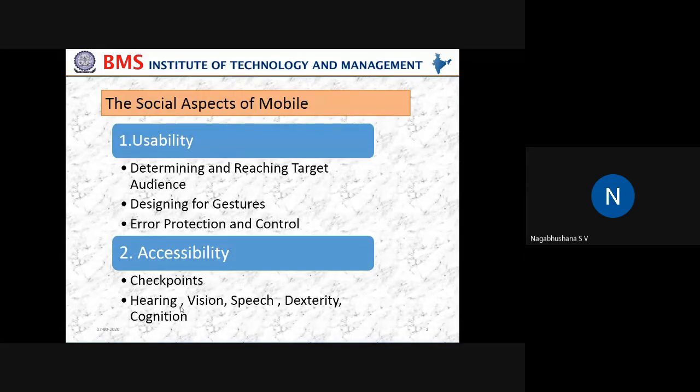Therefore, there should be a strategy from mobile developers, who can think about what kind of users will use this kind of application to a larger extent. So in a nutshell, before developing a social kind of application through a mobile interface, you should understand the requirements of the end users. So that is about determining and reaching the target audience. Next is designing for gestures. Yes, this is very difficult.